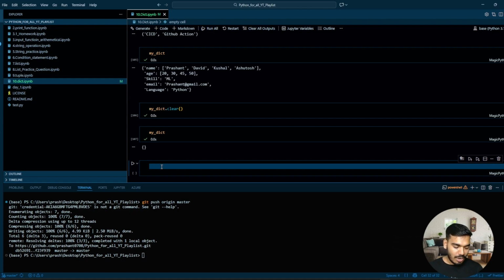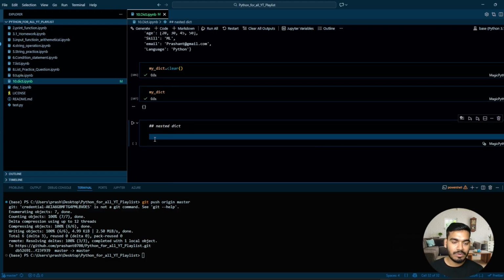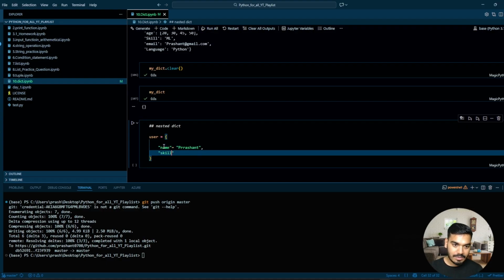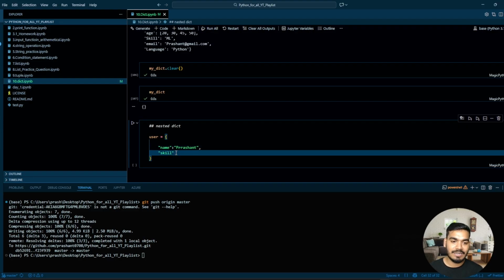Perfect. Now we will understand the nested dictionary, how one dictionary can be inside another dictionary. Let me write user equal to, name equal to, let's say, Prashant. Now I'll write skill, and this should be a colon, because we cannot write equal to inside the dictionary.